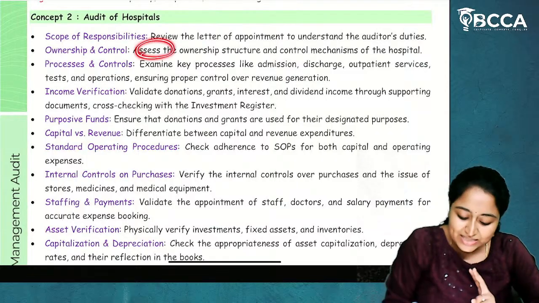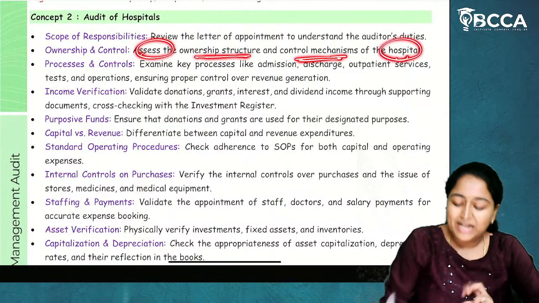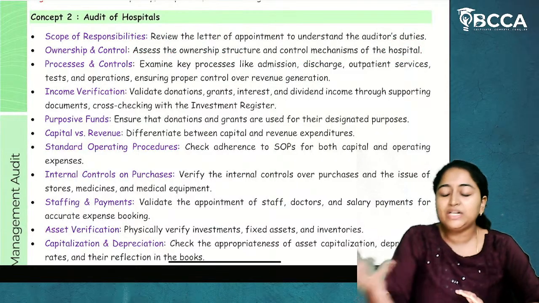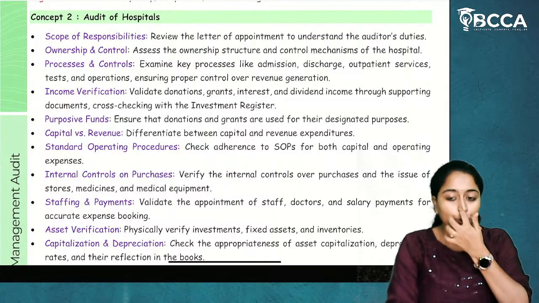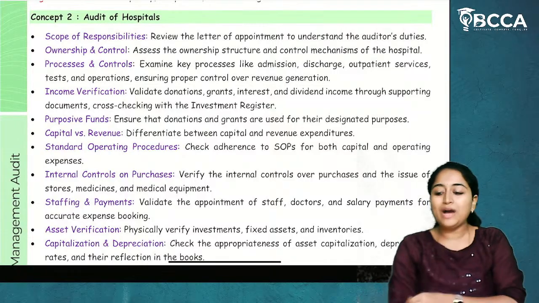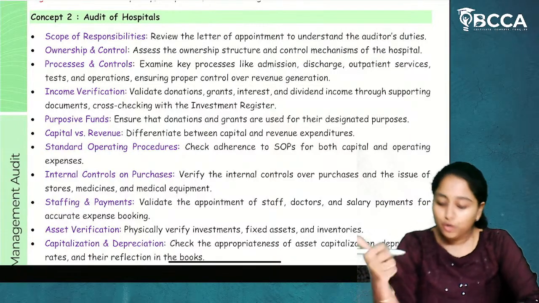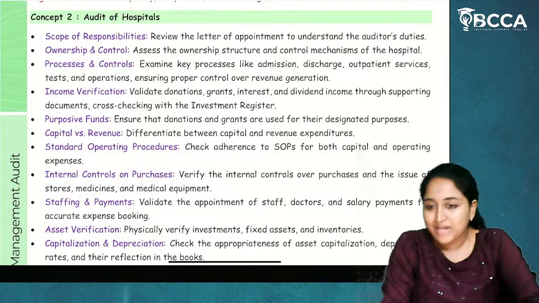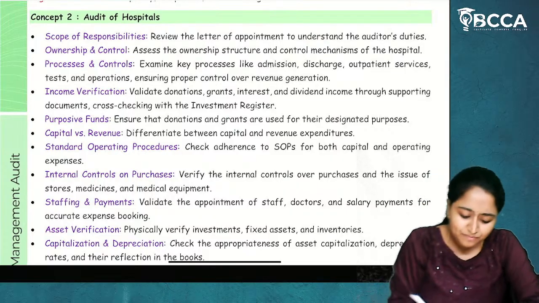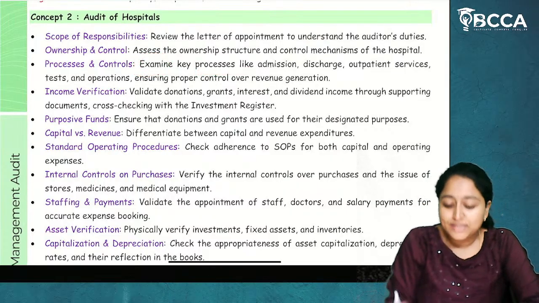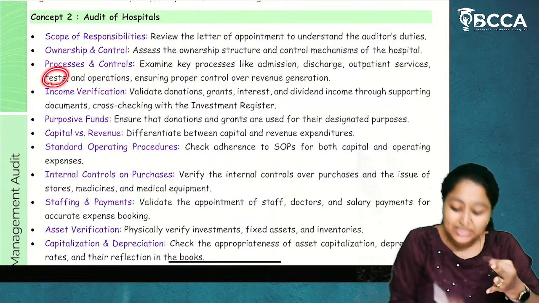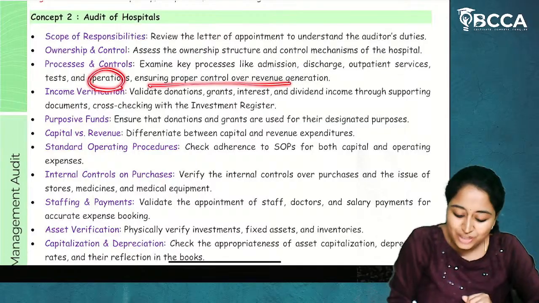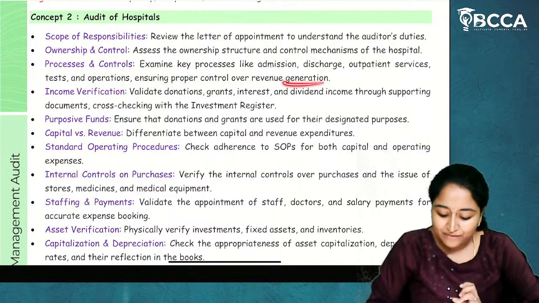Second point, assess the ownership structure and control mechanism of the hospital. Who is the dean of that particular hospital? Who is the owner of that hospital? Who is going to make the investment? Who has invested the capital? Ownership structure and control mechanism. Who is controlling it? Next, examine key processes like admission, discharge, outpatient services, tests, operations, ensuring proper control over revenue generation.